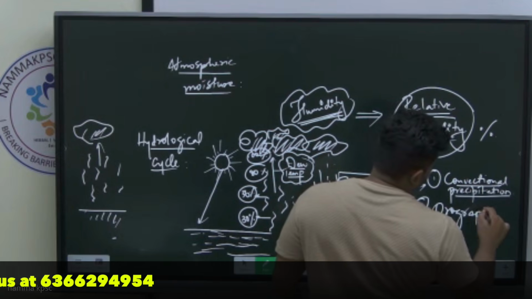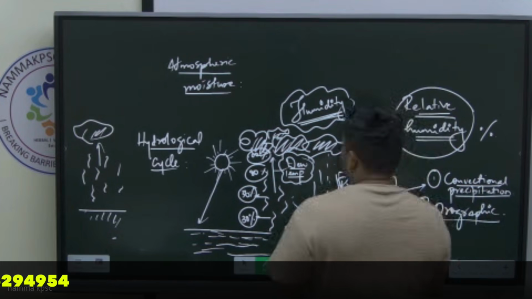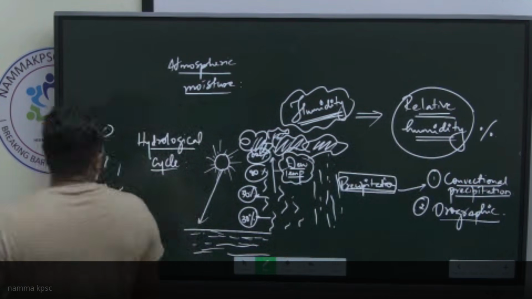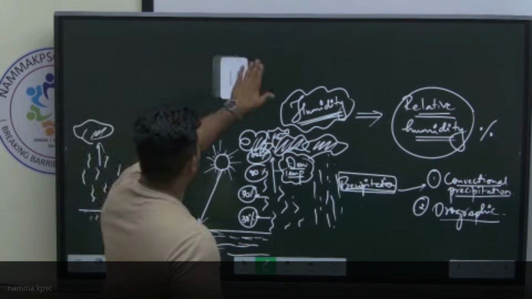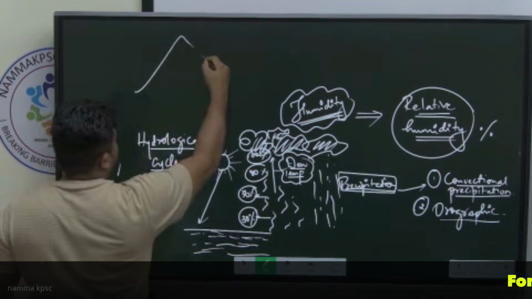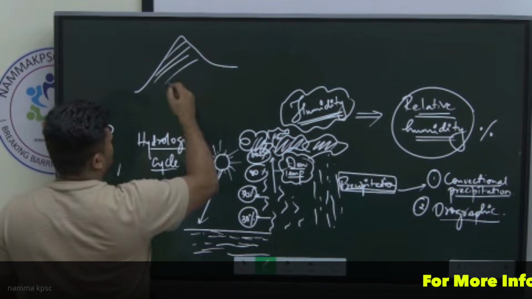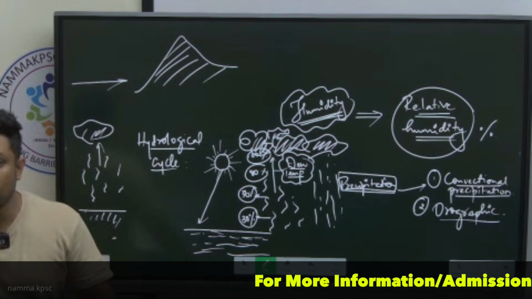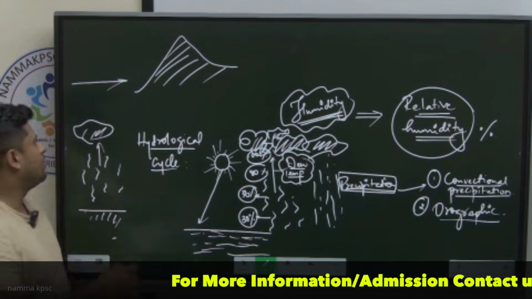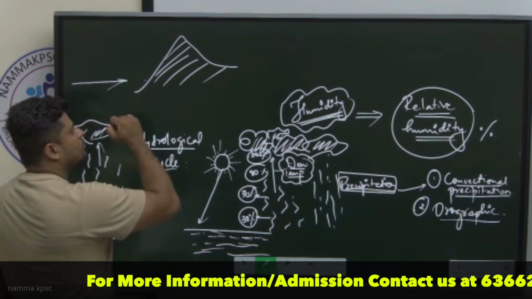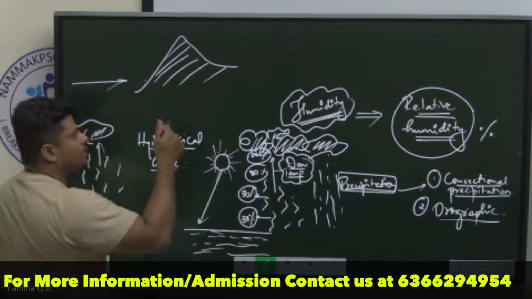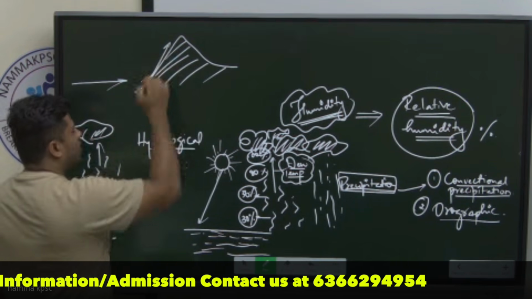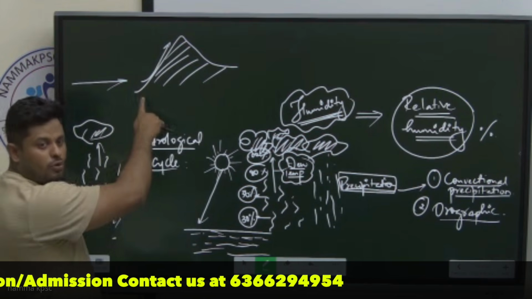Orographic precipitation means: if there is a mountain, let us say the Western Ghats, and wind is flowing in this direction, advecting towards the Western Ghats, at this point the wind has no other option than to rise. Here it is a forced rise.